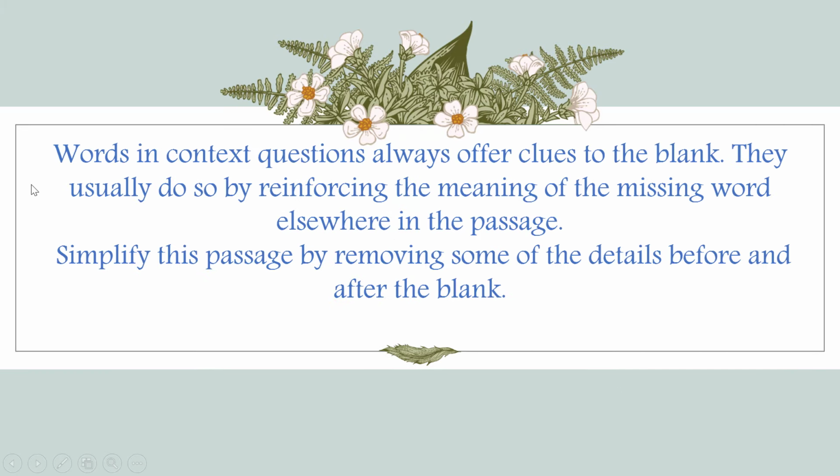Okay, so words in context questions will always offer clues to the blank. They usually do so by reinforcing the meaning of the missing word elsewhere in the passage. This is exactly for the third time we stress the importance of this statement restatement. So the main idea can be just restated once more elsewhere in the passage. So a very important tip also is to simplify the passage by removing some of the details before and after the blank. Yani how to summarize the passage so you can just think or to be to the point.